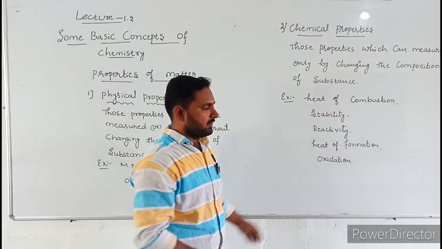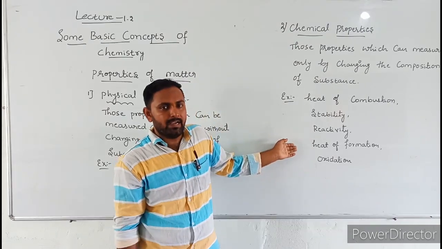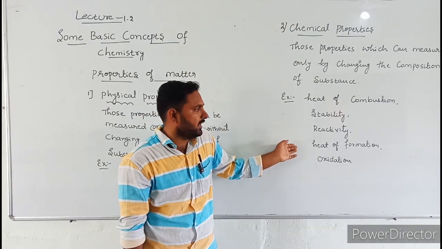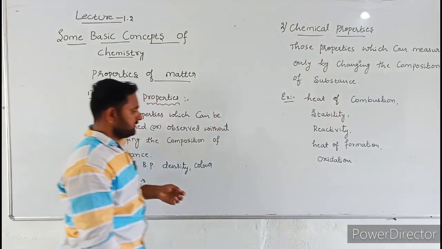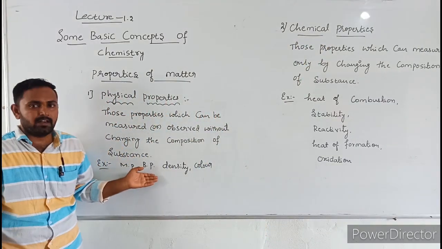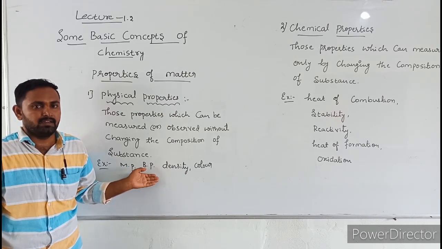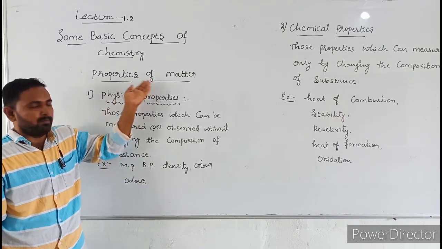To measure these properties, we require chemical reactions. That's why these are called chemical properties, and the others do not require chemical reaction. This is the properties of matter.